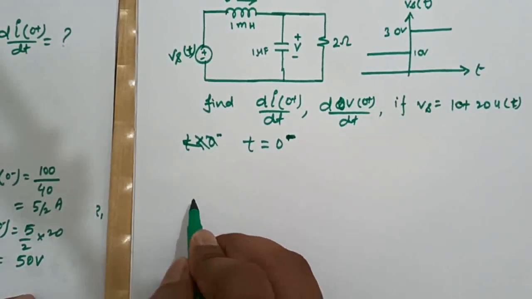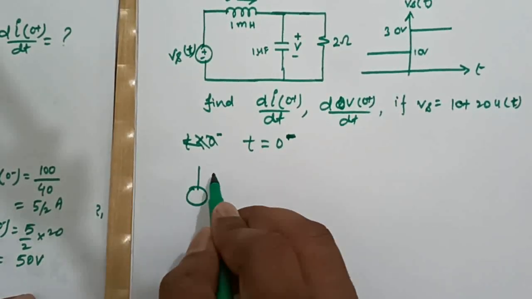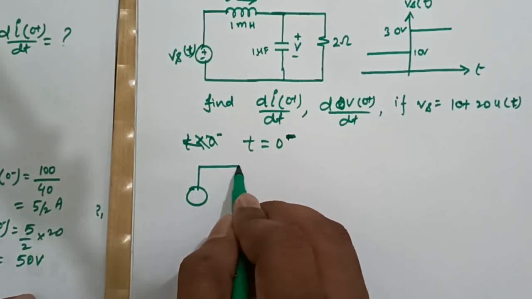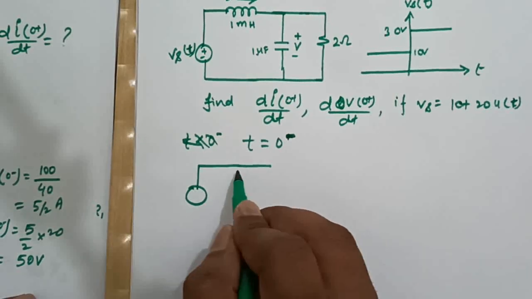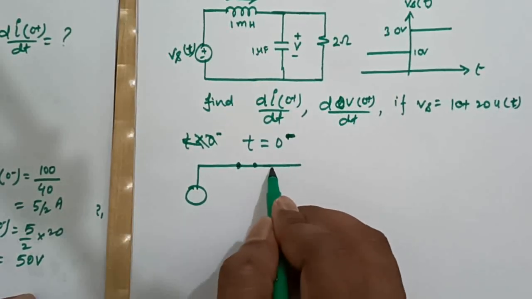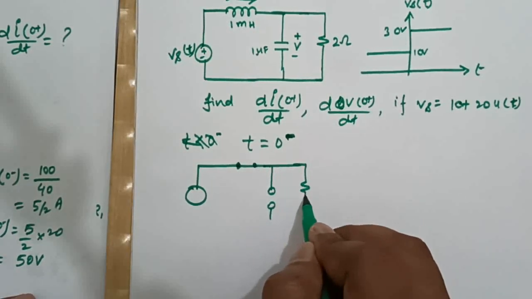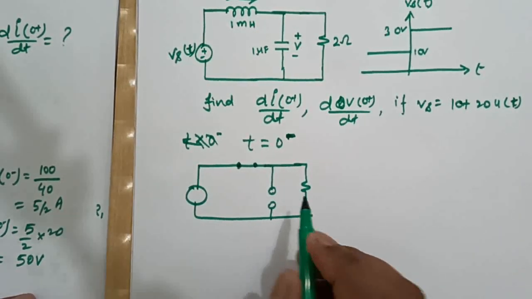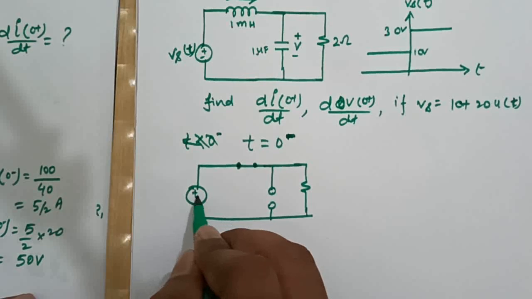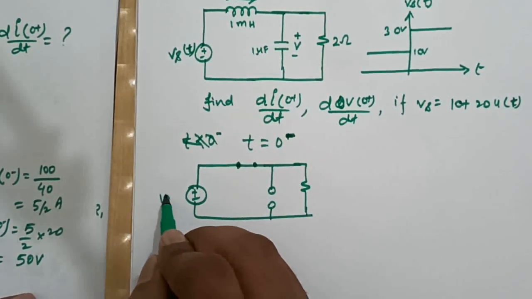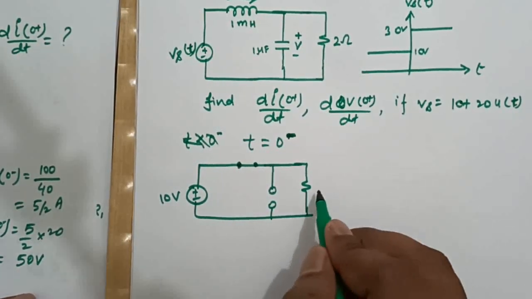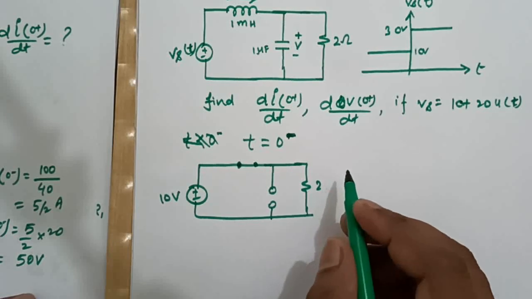So the circuit condition at time t equal to 0 minus: this inductor will get short circuited, this capacitor will get open circuited, and this resistance will be there, and the voltage source will be 10 volts. This is 2 ohm.